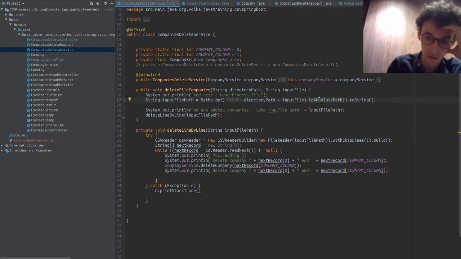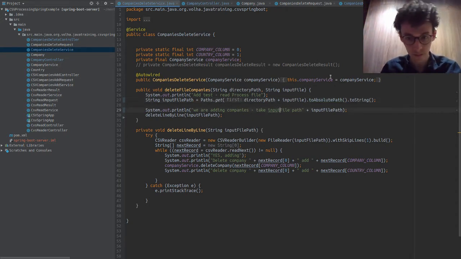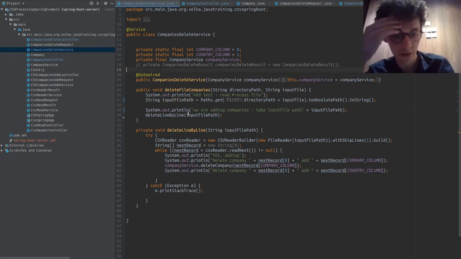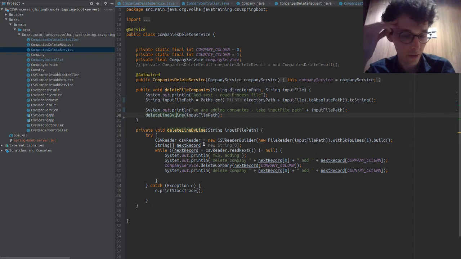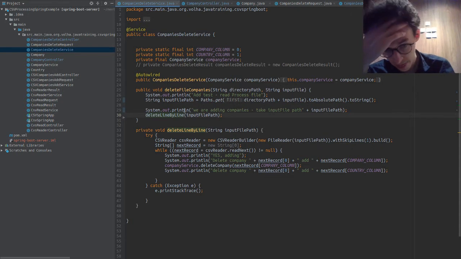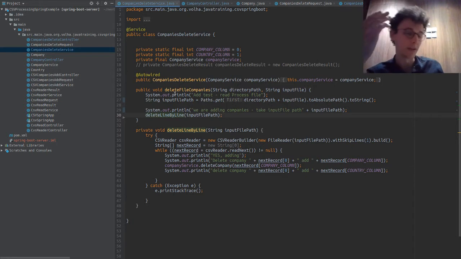Take input file path. Input file path. Cool. Delete line by line. Delete file companies. You see, the wording here is a little bit confusing, because I think I know what we're doing, but CSV reader. Yes, because when we say delete line by line, it seems like delete file companies, is that deleting the companies from the file, or is that deleting the companies in the file from the database?